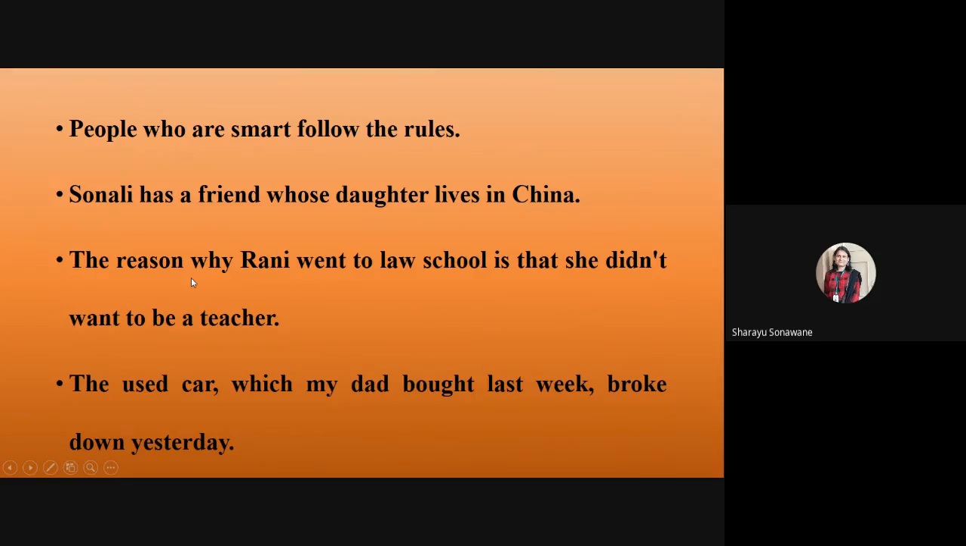The reason why Rani went to law school is that she didn't want to be a teacher. This is also an example of a relative clause. The used car which my dad bought last week broke down yesterday. So which my dad bought last week is the subordinate clause and the used car broke down yesterday is the main clause, and it is an adjective clause.